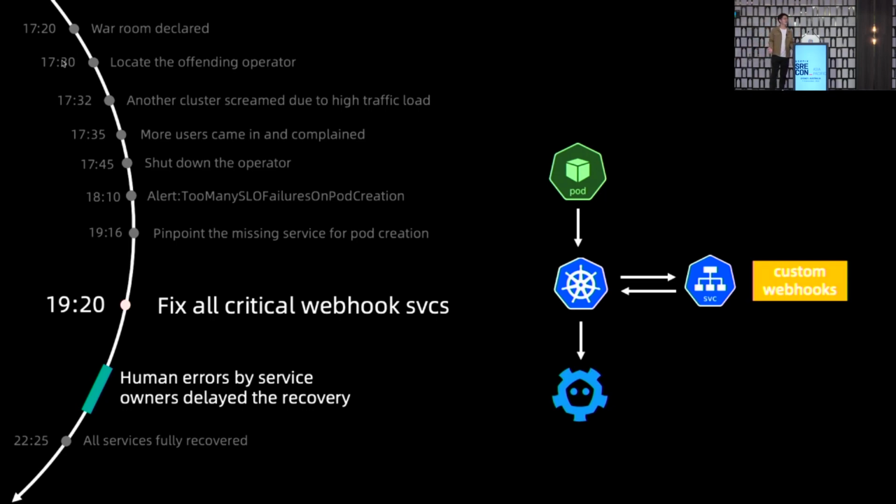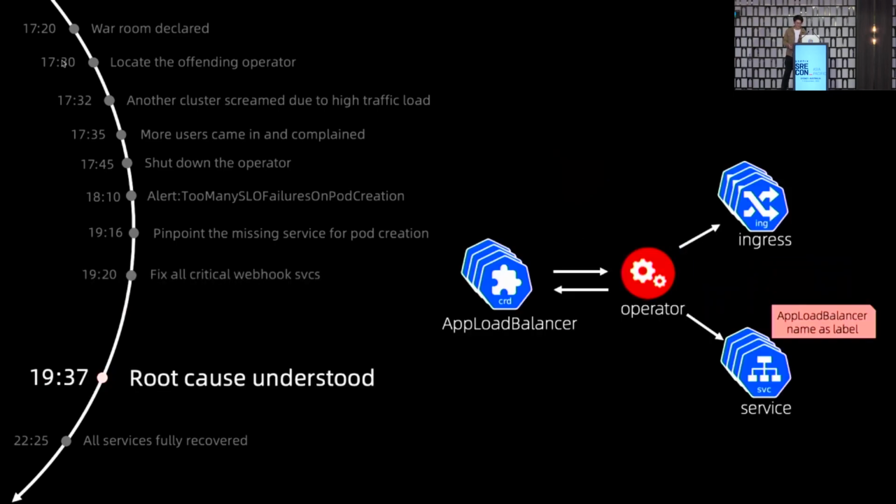So now we finally had time to understand why the operator went rogue, right? The operator itself is a custom operator, and it reconciles 3 resource types: a custom resource called app load balancer, together with the corresponding ingress and service objects. They were labeled with the app load balancer name as a key on the service objects. So if the app load balancer custom resource got deleted, the operator would delete the correlated service objects.